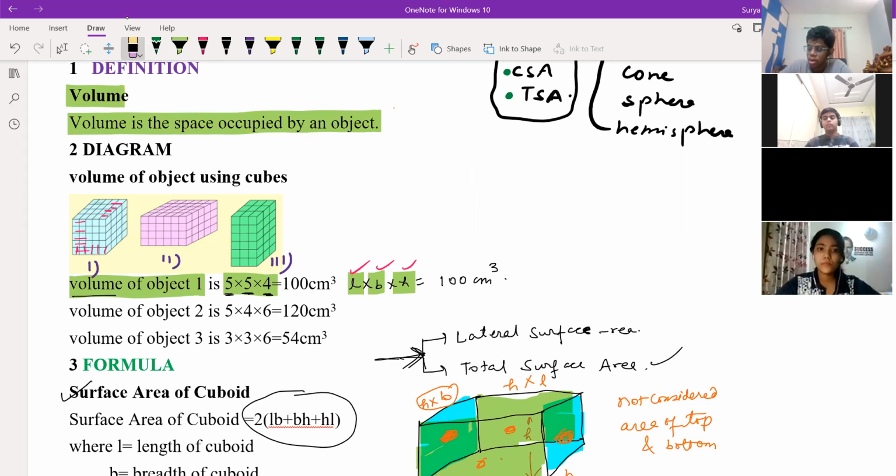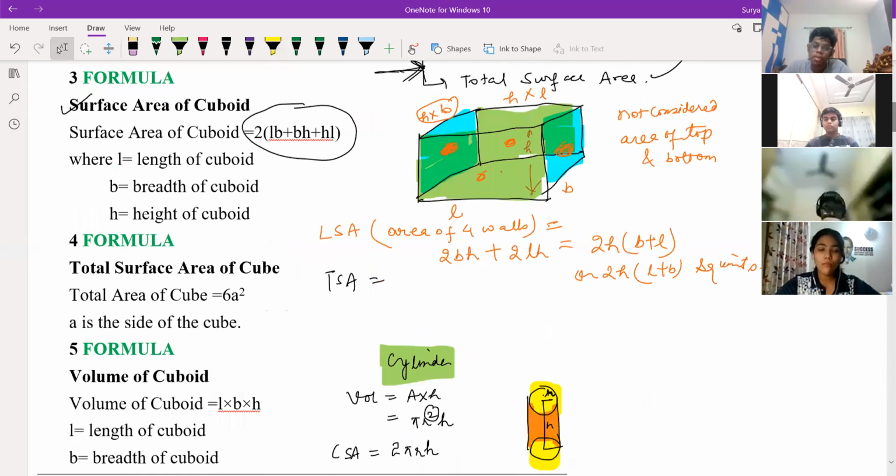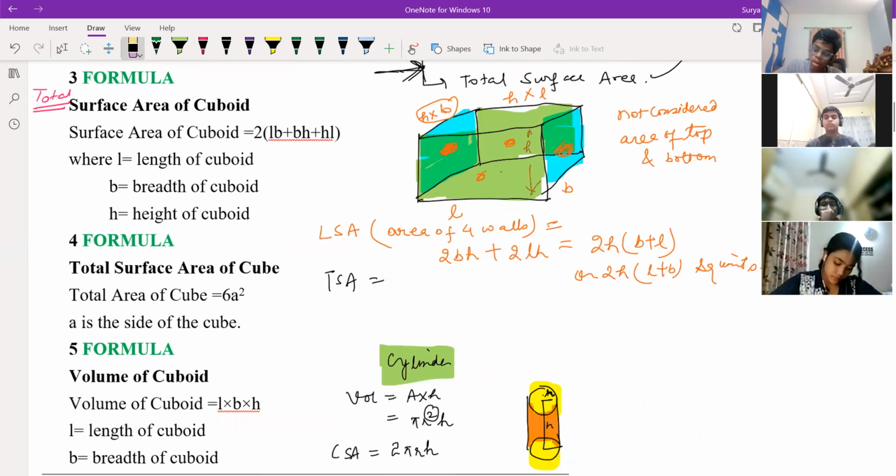So what we have read till now, what is the volume of cuboid? L into B into H. This is the formula. Next one is surface area of the cuboid. Here we are talking about TSA, total surface area of cuboid. Total surface area of cuboid is 2 into LB plus BH plus HL. 2 into LB plus BH plus LH. So L we know, breadth we know, height we know. So simply we multiply and get the answer.